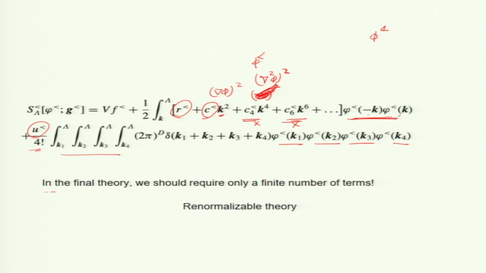Okay, so in the final theory, we should require only a finite number of terms. If you require an infinite number of terms, then this theory is non-renormalizable. So all the good theories of physics are supposed to be renormalizable theories. Well, gravity is a problem, that is why it is called non-renormalizable, but electrodynamics and nuclear forces can be written in terms of a finite number of modes. So, this is a property of renormalization theory, that you need only a finite number of terms under scaling.